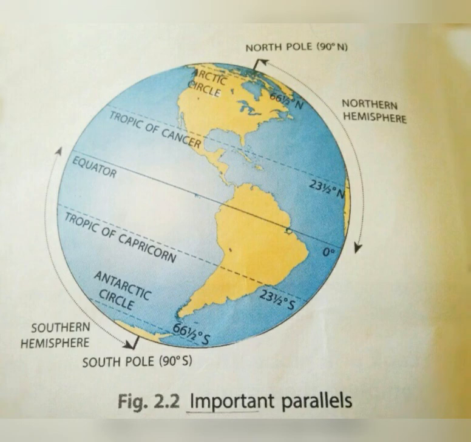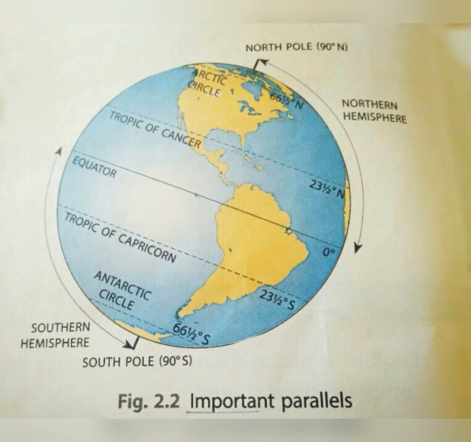Okay. And what are the important parallels you can see from the figure? So other than the equator, which is 0 degree, the North Pole 90 degree north and the South Pole 90 degree south, there are 4 other important parallels. What are they? Okay, from the north you can see, first one is the Tropic of Cancer, that is 23.5 degree north.